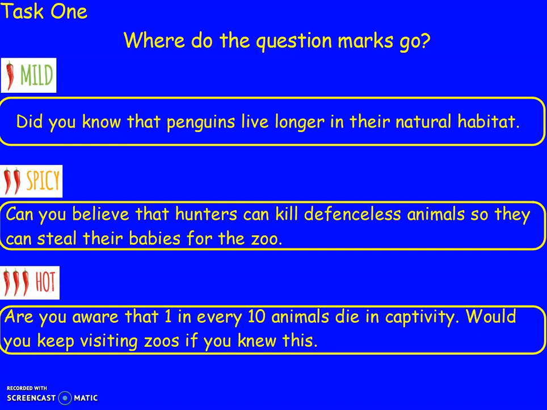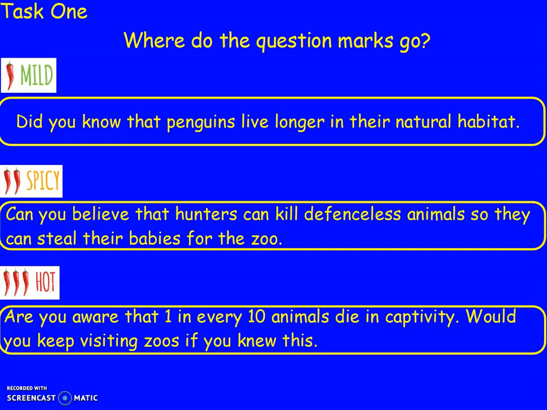Okay, so Mild says, did you know that penguins live longer in their natural habitat? Spicy says, can you believe that hunters can kill defenseless animals so they can steal their babies for the zoo? Hot says, are you aware that 1 in every 10 animals die in captivity? Would you keep visiting zoos if you knew this? Okay, so I want you to pause the video now and have a go at putting in the question marks. Where do you think they should go? Okay, let's see how we've done.